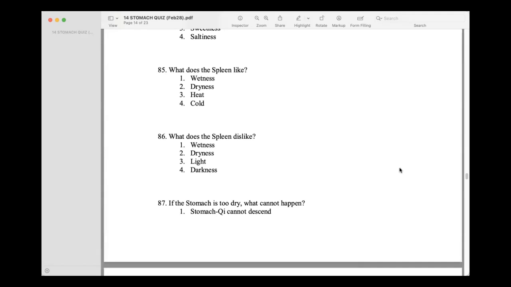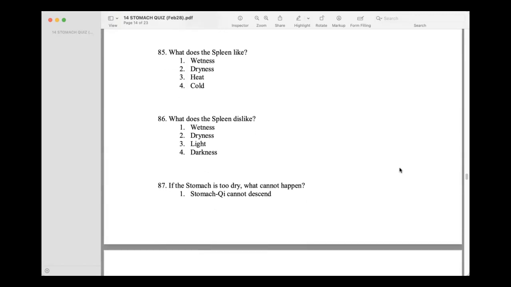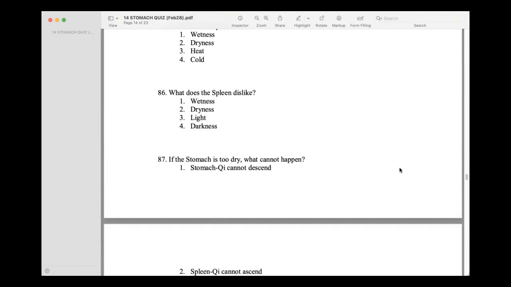It doesn't like wetness or dampness. I think the spleen likes heat, something warm. Dryness, maybe? Okay. What does the spleen dislike? Wetness, the opposite of dryness.